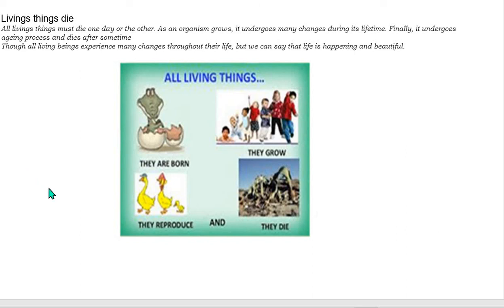Though all living beings experience many changes throughout their life, we can say that life is happening and beautiful. So they are born, they grow, they reproduce, and they will die.